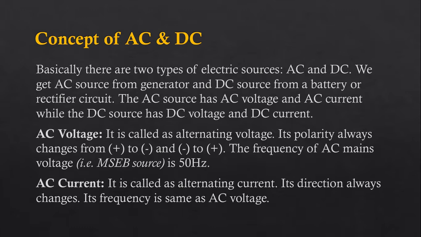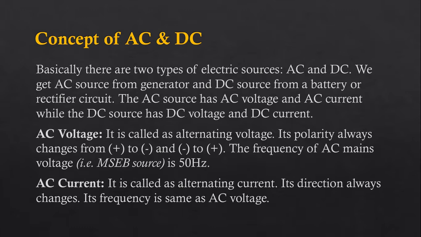AC voltage, the definition of AC voltage, it is called alternating voltage. Its polarity always changes from positive to negative and negative to positive. If you consider the two terminals of that AC voltage, then at a particular instance, one terminal will be positive and the other will be negative, and then the first terminal will be negative and the other one will be positive.